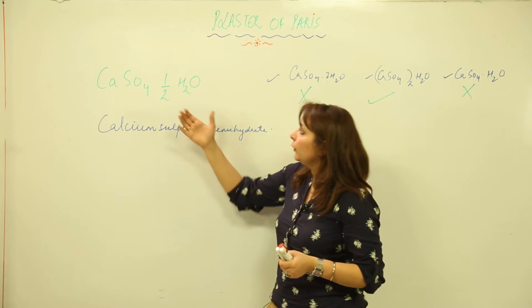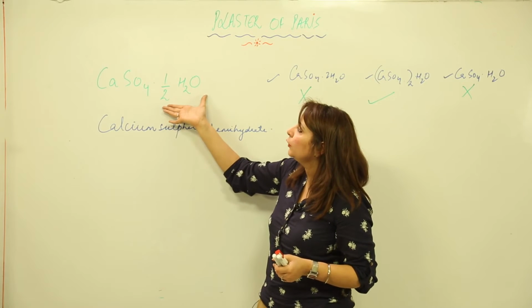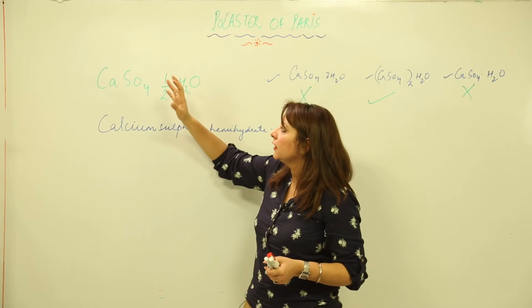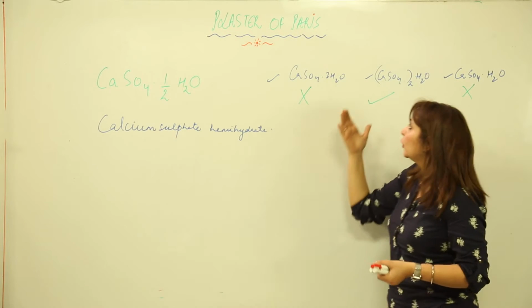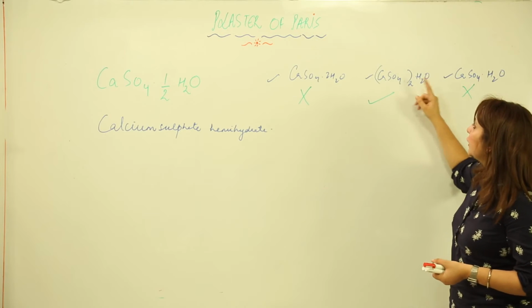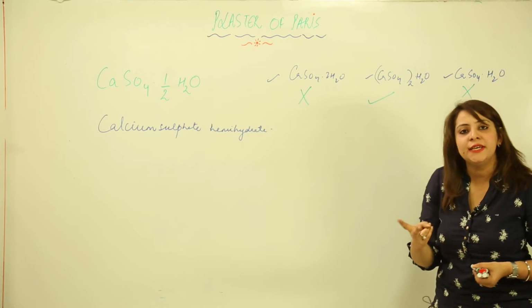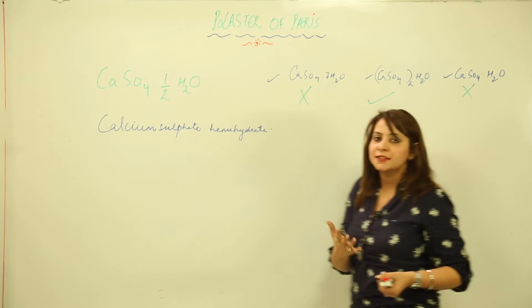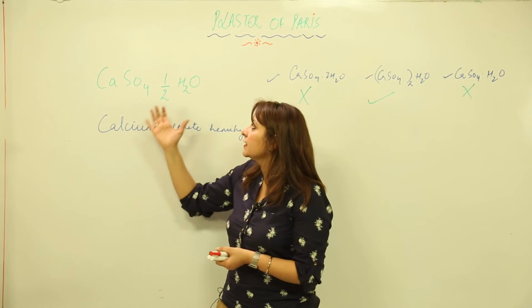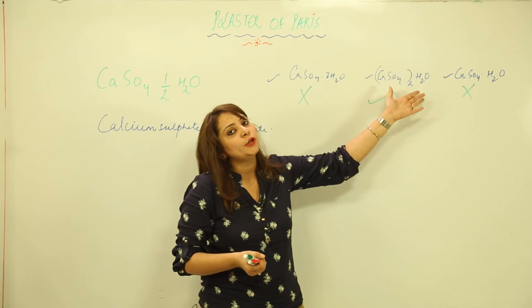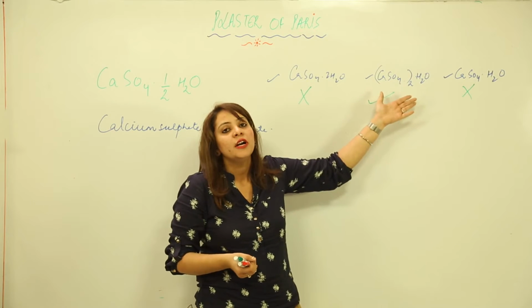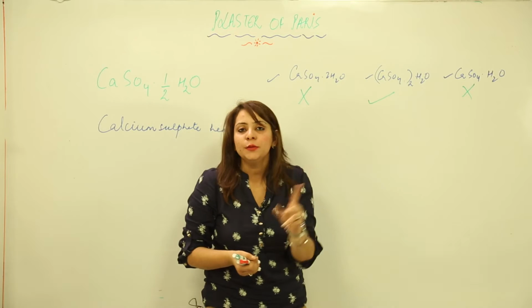In this case, half a molecule of water of crystallization is present with one molecule of CaSO4. And here, one molecule of water is present with two CaSO4 molecules. So here we say half a molecule is shared by CaSO4, and here two molecules of calcium sulfate share one water molecule.